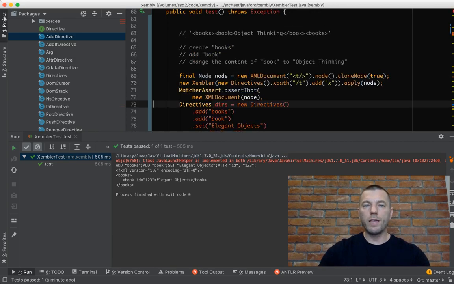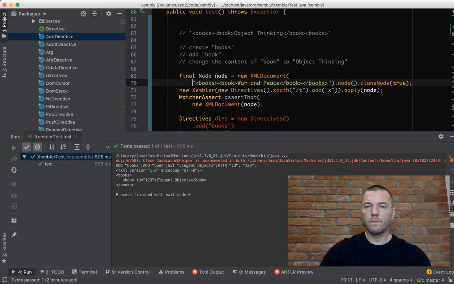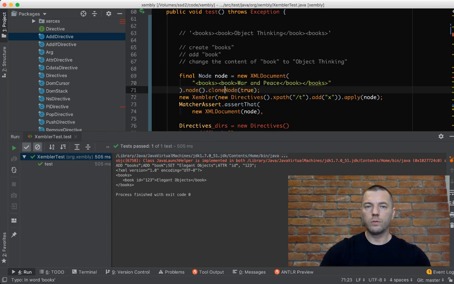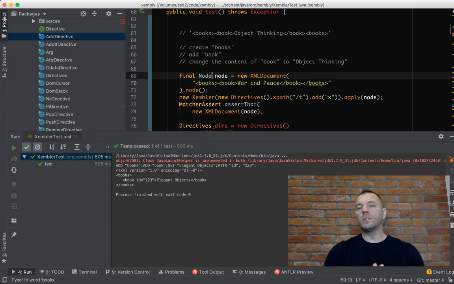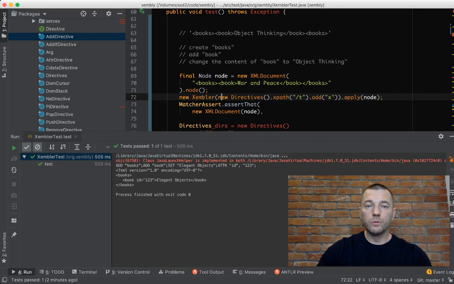Let's say we have a document, and it's called books, and it's called book, War and Peace. Let's say we have a node. This node is coming from a DOM interface, so it is a pure native Java implementation of XML. And then I want to modify it.